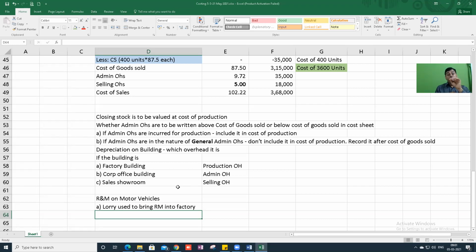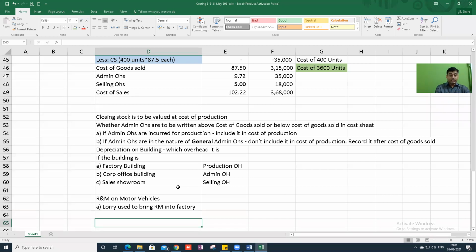But sometimes the problem comes, Pawan sir, they used the word depreciation but did not tell depreciation on what. They used the word repairs and maintenance but did not tell repairs and maintenance of what. Then you need to use your brain. Assumption: it is assumed that the depreciation is on factory building, so included in production cost. Your answer is right. Or you can write a note differently, like in the problem it is given depreciation 60,000. It is assumed that the depreciation is on office building, so included in administration overheads, general admin overheads.